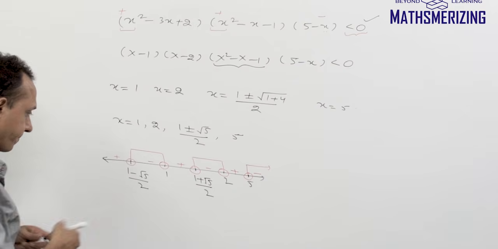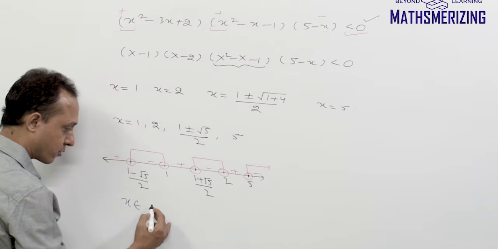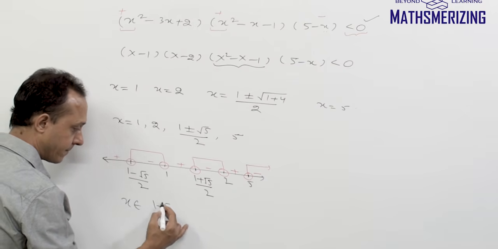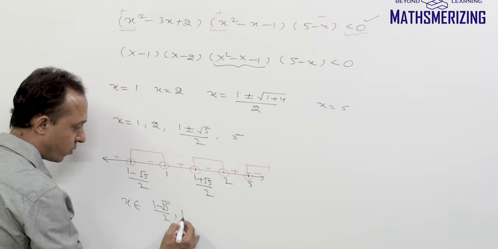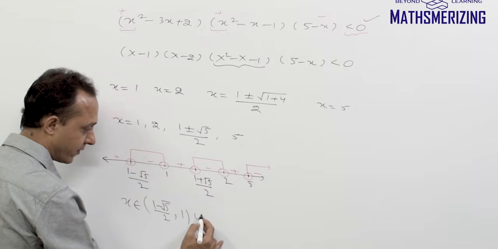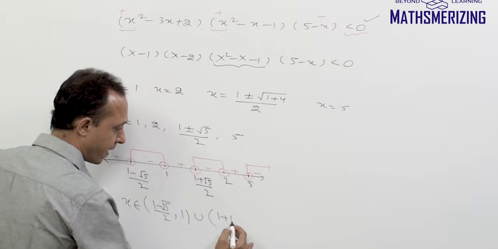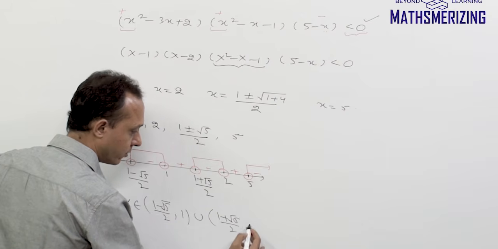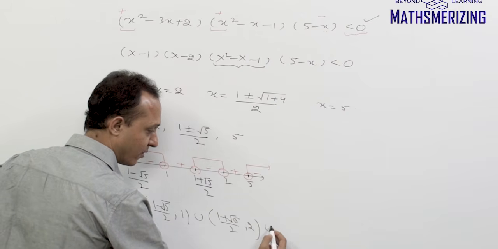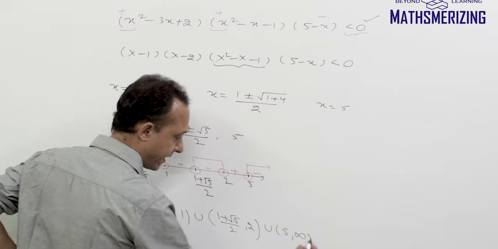So I'll simply write the answer to this question: x belongs to 1 minus under root 5 by 2 to 1, both not included, union 1 plus under root 5 by 2 to 2, not included, and union 5 to infinity.